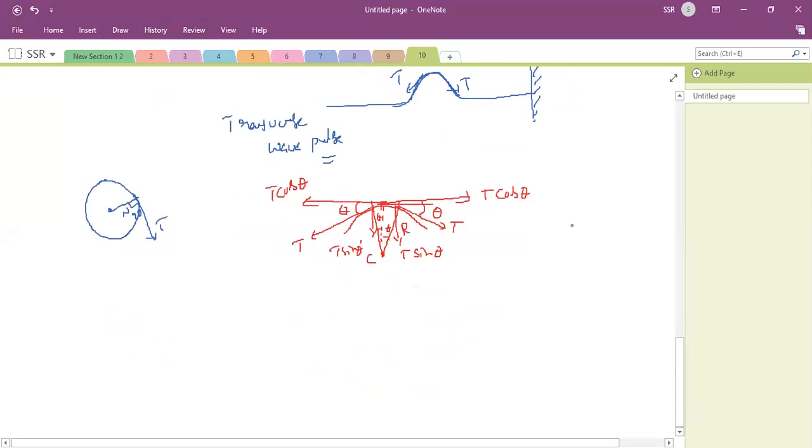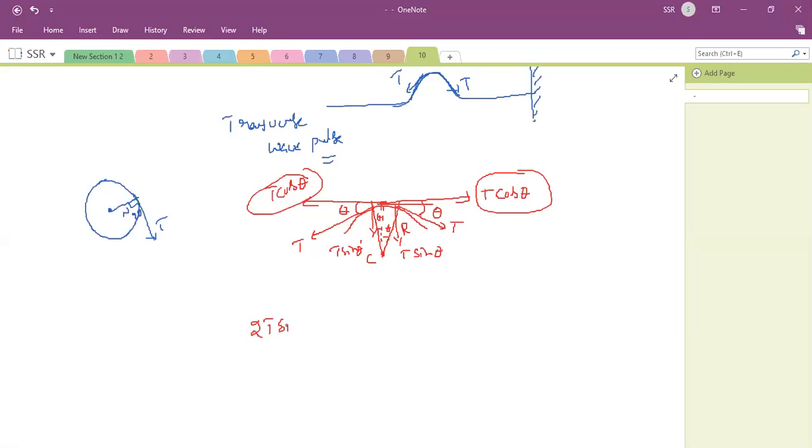Then now this T cos theta will balance. T cos theta will cancel each other. Then the resultant force acting towards the center is 2T sin theta. Are you clear this? 2T sin theta is the net force, F net. 2T sin theta is equal to the necessary centripetal force for this transverse wave.